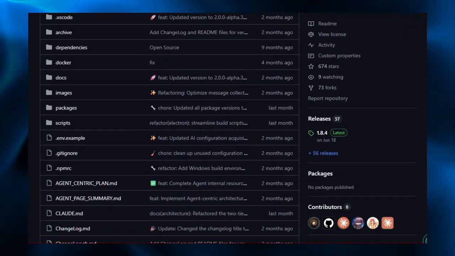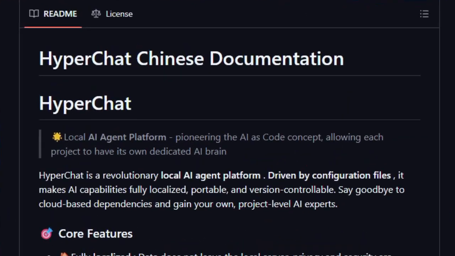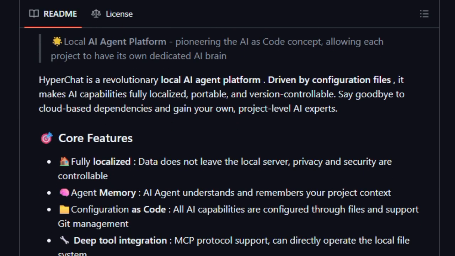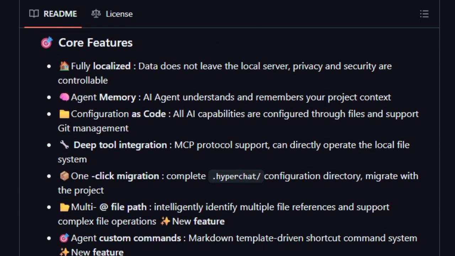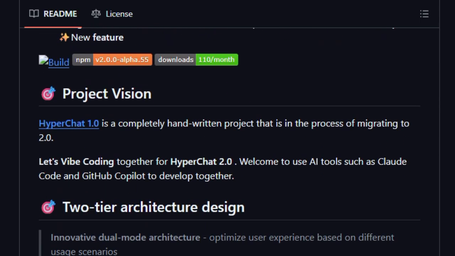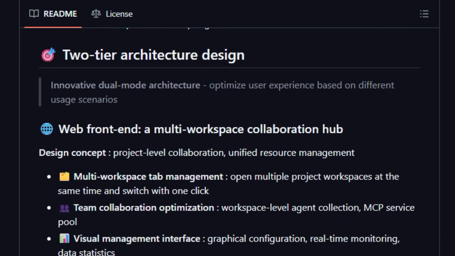What makes it unique is that it treats AI as code, meaning your AI behaviors, tools, and memory are all defined in files you can commit to Git, share, migrate, and roll back just like software. Unlike chat apps that force everything through a central server or cloud, HyperChat gives you full control over privacy and data. Your conversations and any AI logic stay on your machine.